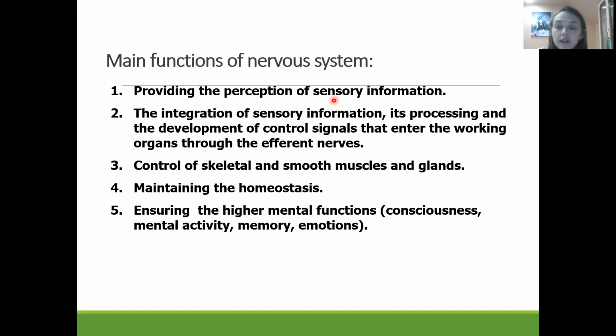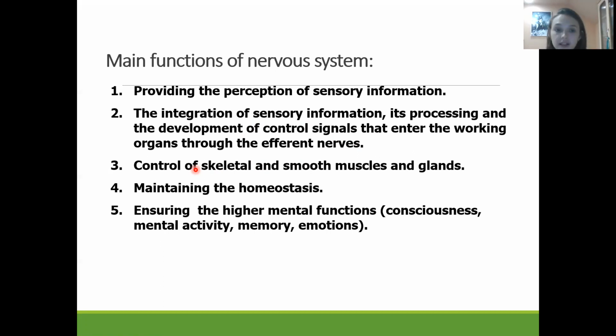The second point is integration of the sensory information received from those stimuli and processing it. As a result of the processing and integration of that information, the central nervous system will apply some kind of reaction to it and send it to the efferent nerves. Control of skeletal and smooth muscles and glands, control of contraction of the skeletal and smooth muscles.